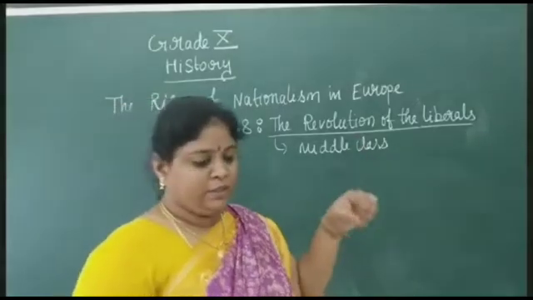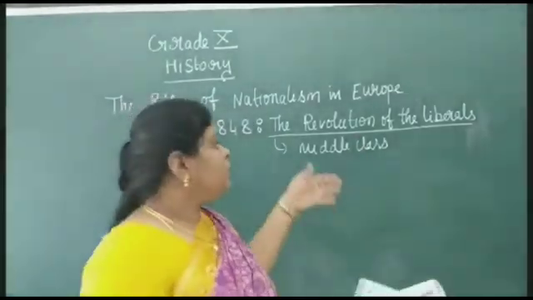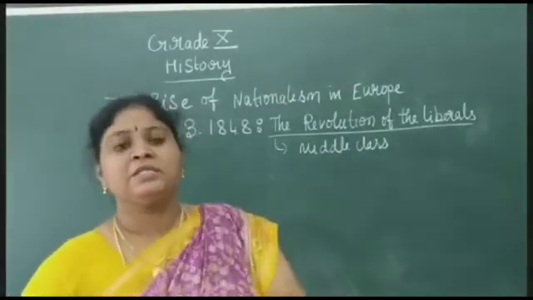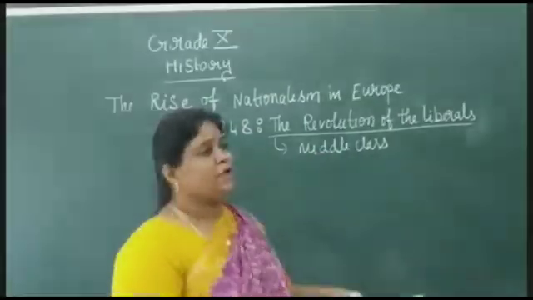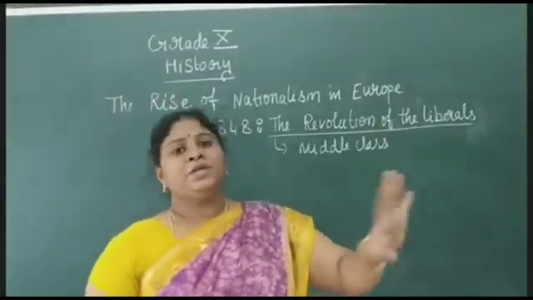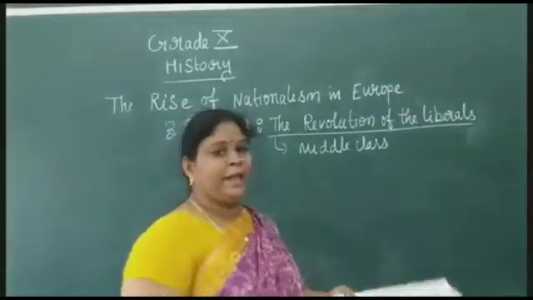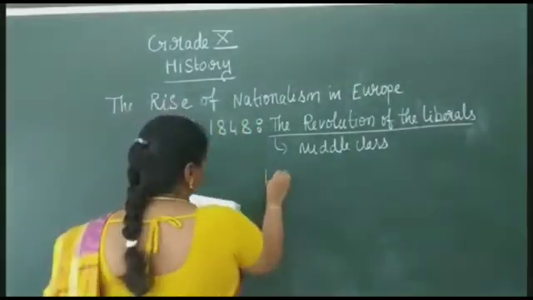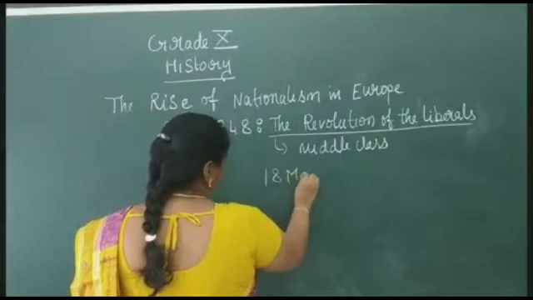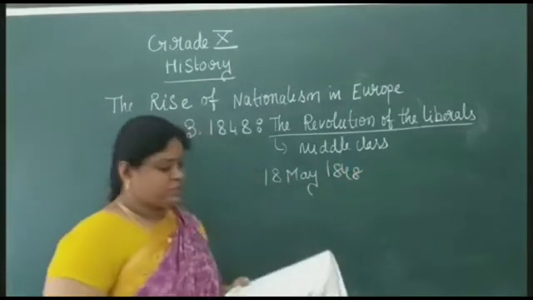They decided to vote for the all-German National Assembly. They decided that they were not going to vote for anyone else other than the all-German National Assembly. This election was held in May 1848.